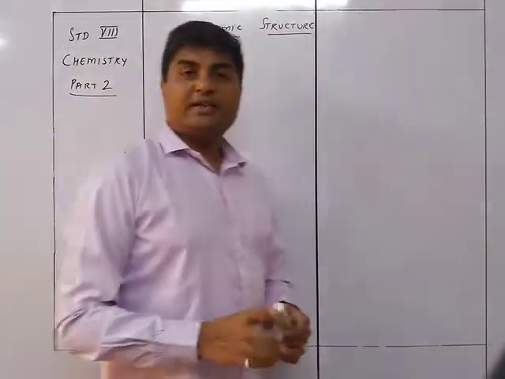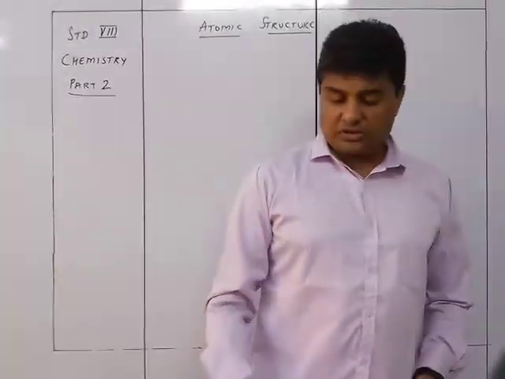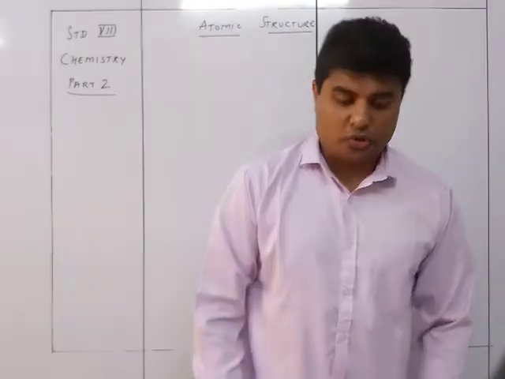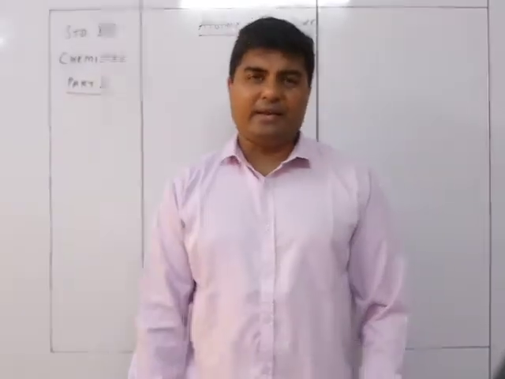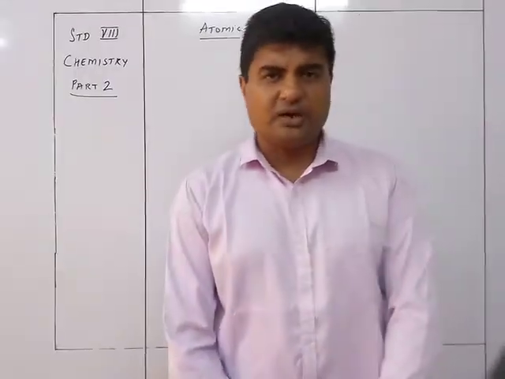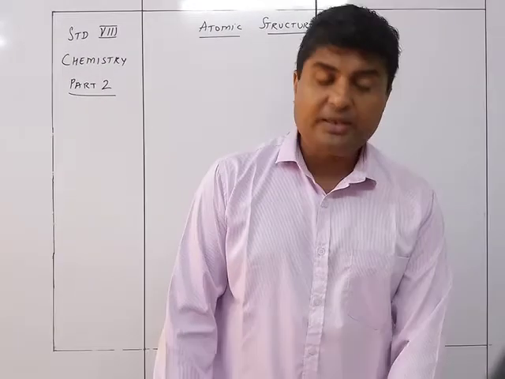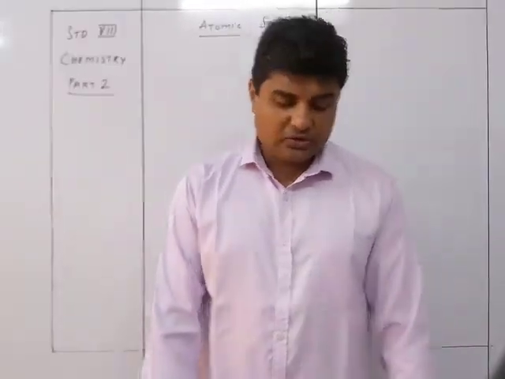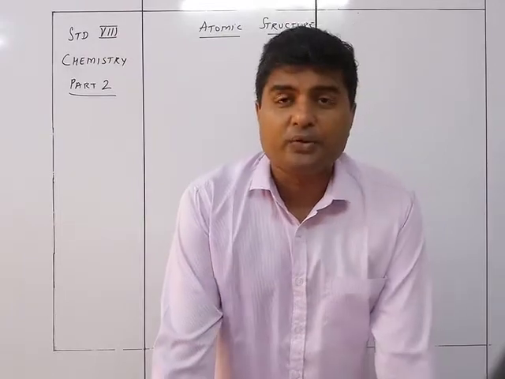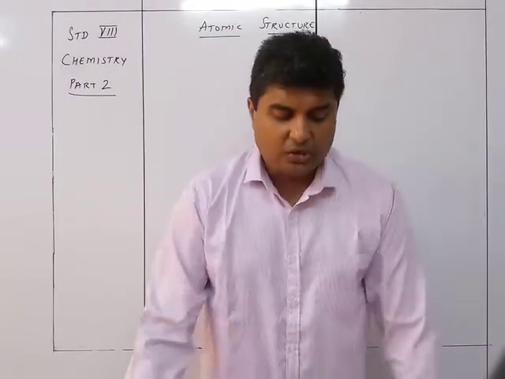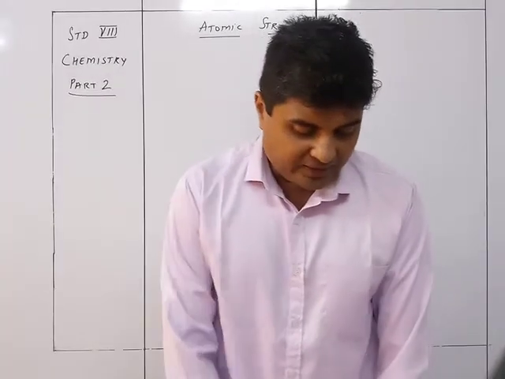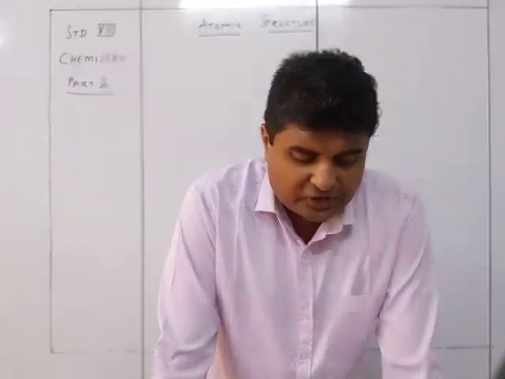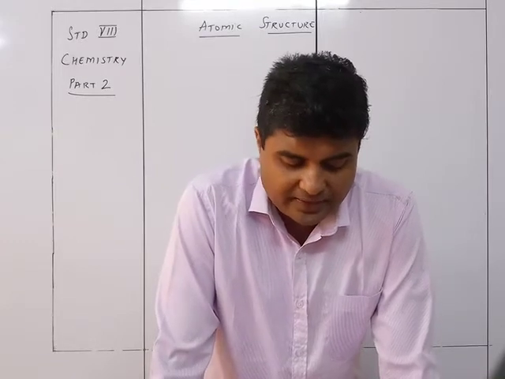So we just saw the discovery of the electrons. Now we go further in the atomic structure, the discovery of protons. Scientist Goldstein in 1898, that means just a year after the discovery of the electrons, did the experiment using the cathode rays to give rise to the discovery of protons. So he said that the constituents of positive rays are particles that contain protons.